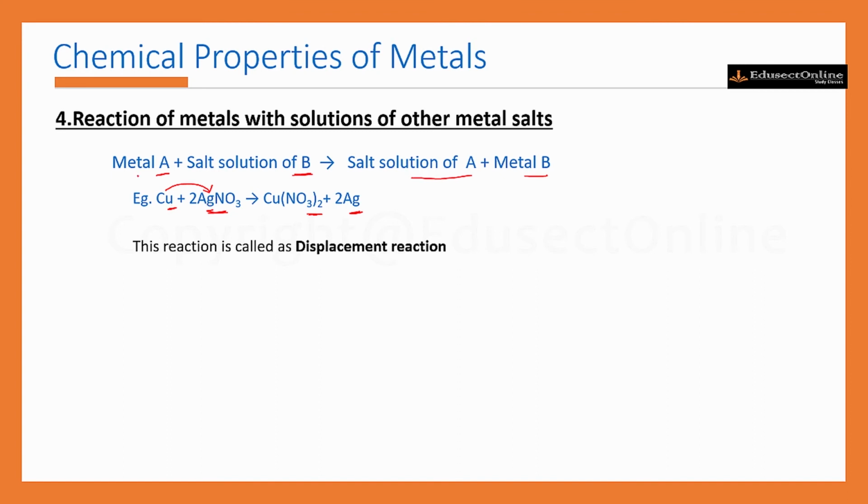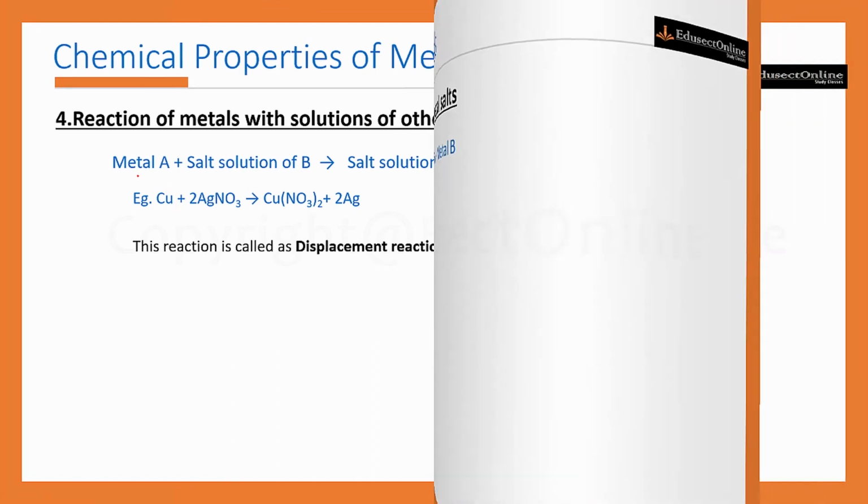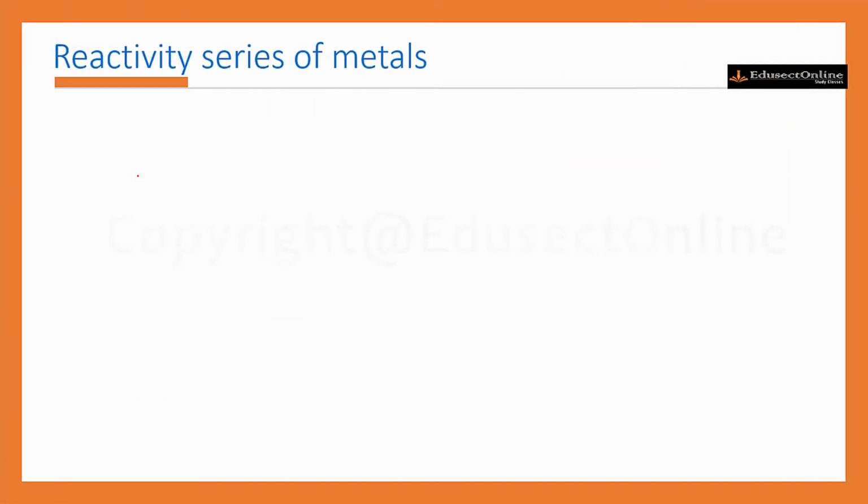So these are the different chemical properties of metals. That means metals can react with oxygen, metals can react with water, then metals can react with dilute acid, then they can react with the solutions of other metal salt. So next we can see the reactivity series of metals.